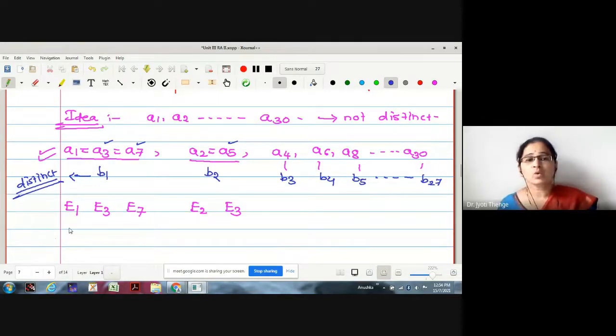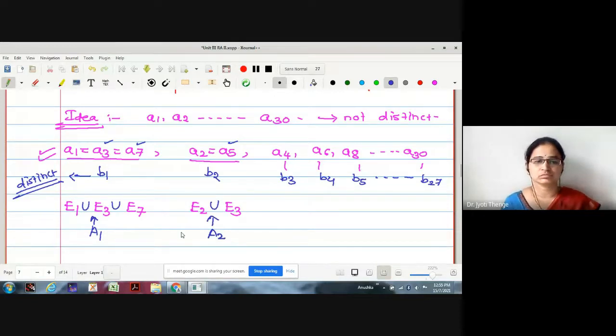The next job is, whatever the underlying sets of these equal values, we club them together by taking a union, and I will call this A_1, this A_2, and the rest are the same, A_3, A_4 and so on.